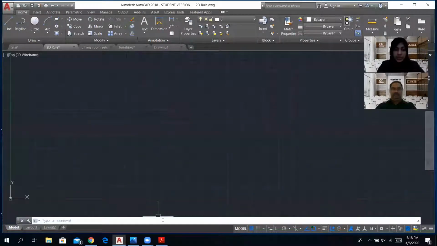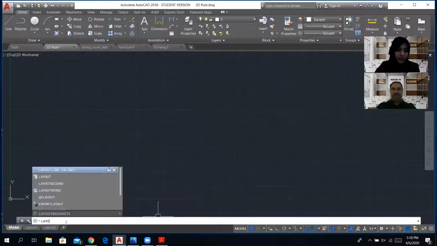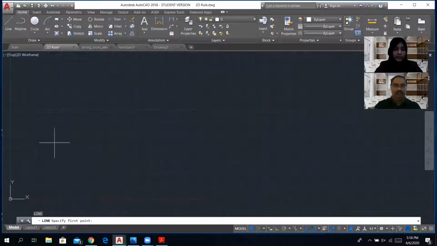These commands are basically shortcut keys of these elements. So let's say for line, the shortcut key is L. I'm going to type in L here. You can see I've typed in L, and it's giving me options on what all starts with L. So just L for now, and I'm going to press enter. As you can see, I typed in a command for the computer. Now the command bar is talking back to me. It's telling me to specify the first point. So I'm going to go ahead and click anywhere, and then another command comes from it.